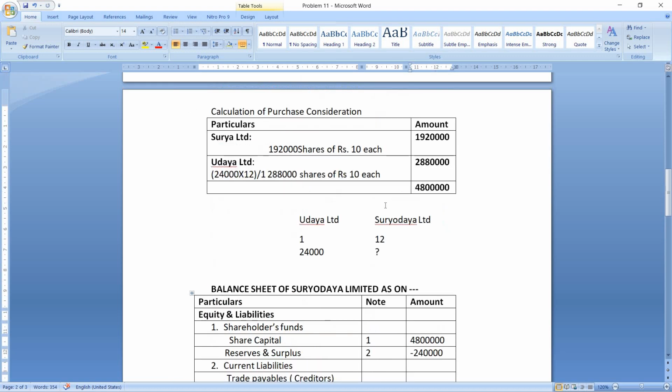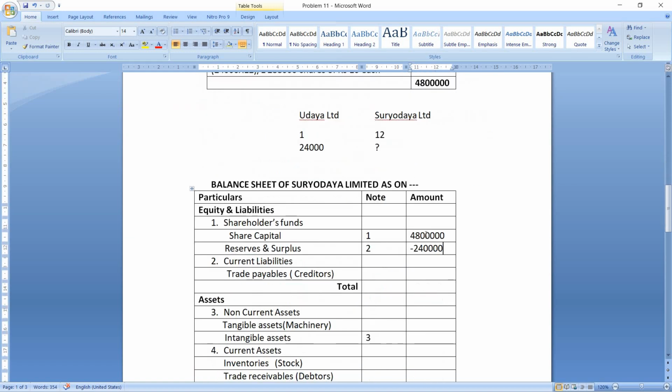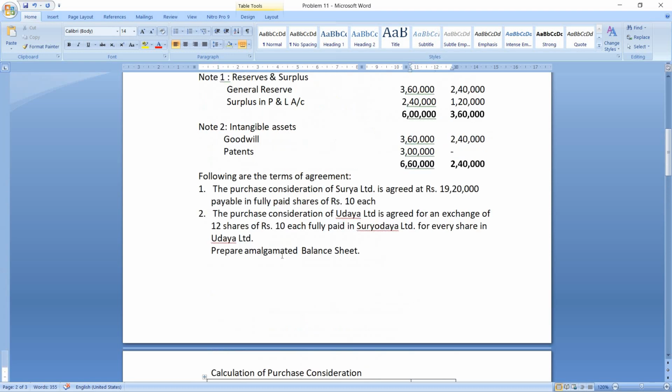So next item in the balance sheet is creditors. So let us look for the creditors that are given in the problem. Creditors 6 lakhs and 4,80,000. Okay, so we have to make the total, that will be 10,80,000. Directly we will show it in the balance sheet, 10,80,000. So we are done with the liability side. Now we will look at the assets.